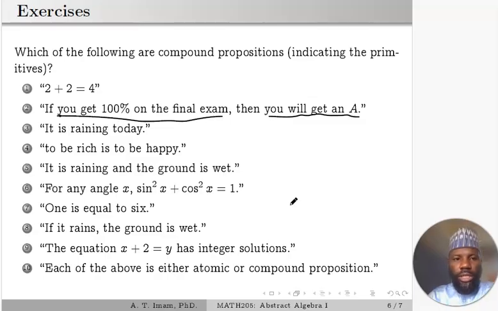These logical connectives are operations on propositions. Some of them are single-valued, like unary operations, and some of them are binary operations. They combine two propositions to produce another proposition, and then we have higher order operators. We are going to talk about all this in the subsequent classes.